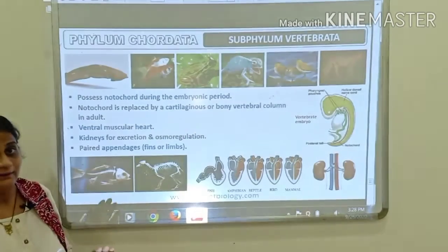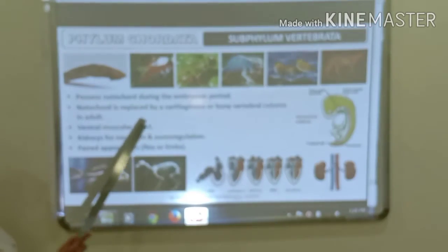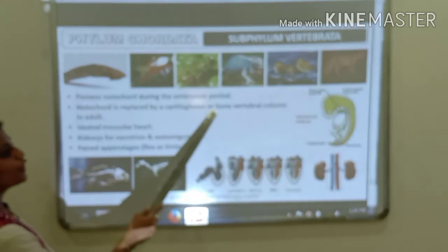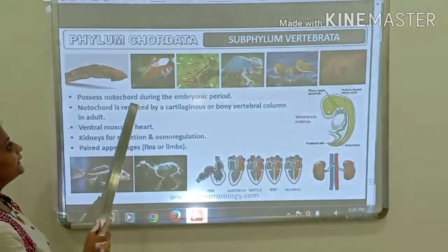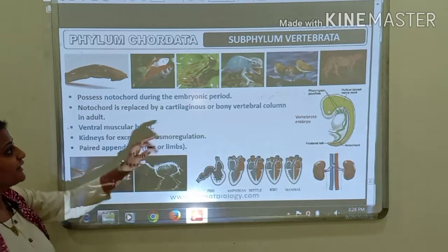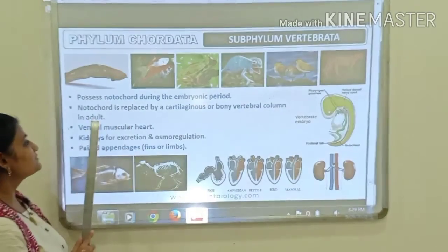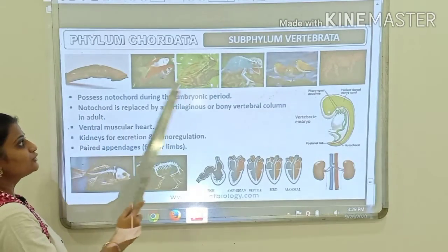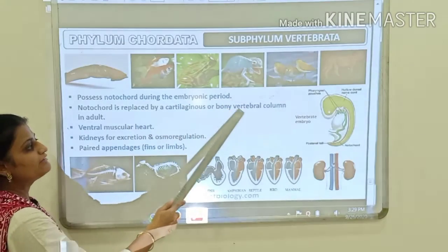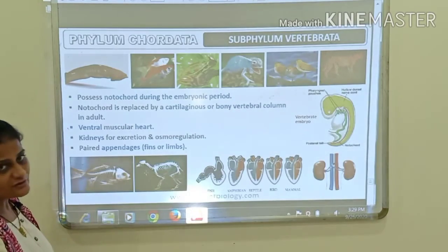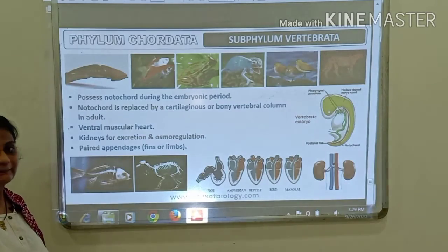In adults, the notochord is replaced by the cartilaginous or bony vertebral column. So in adults the notochord is not present; it is there only during the embryonic period, and when the organisms become adults, the notochord is replaced by a cartilaginous or bony vertebral column, which is formed of the ring-like bones called vertebrae.